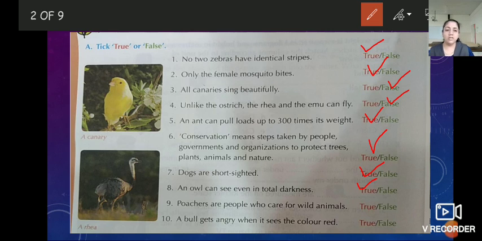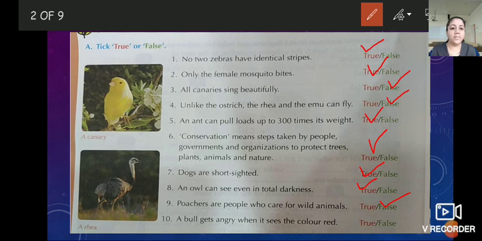Is it right or wrong? True or false? Yes, children, it is false. Do you know what is meant by poachers and what these people are doing? See, children, the poachers, they are killing the animals and selling the various parts of the animals for money. Simply, they are hunting the animals, killing them and selling their body parts for money. They are known as poachers. So this sentence is false.